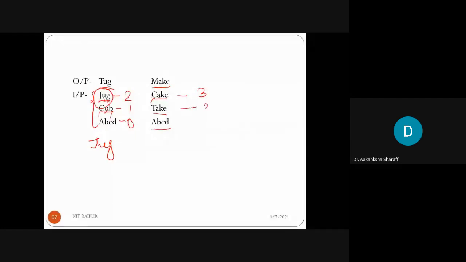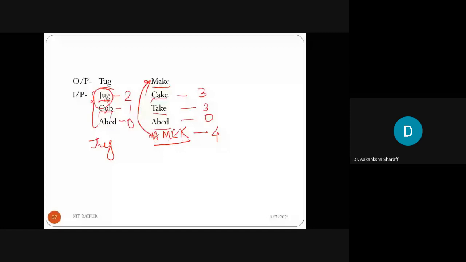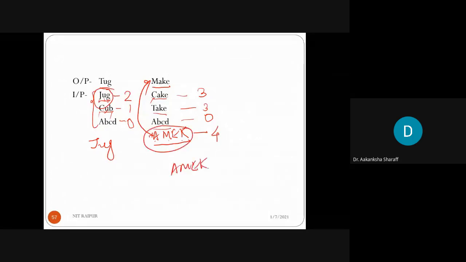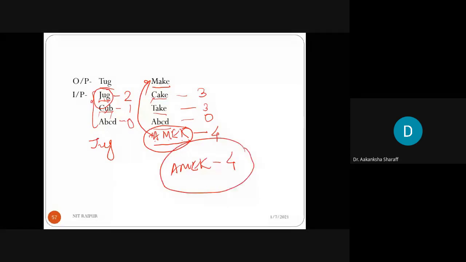Like suppose I have A, M, E, K. What is the similarity of this word A, M, E, K? All the letters are matched with make. Clear? So here the fitness value is 4. And for ABCD it is 0. So which word will I choose as the fittest? That is AMEK, because it has the highest fitness value and it is most similar, as compared to the other words, to make.